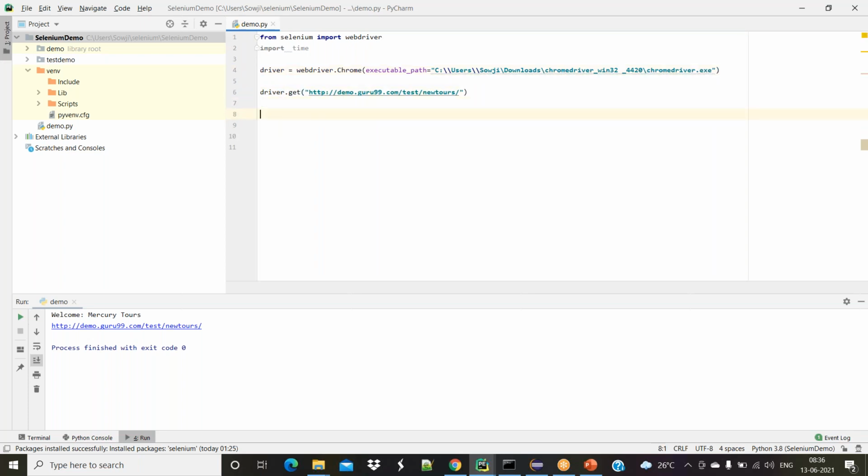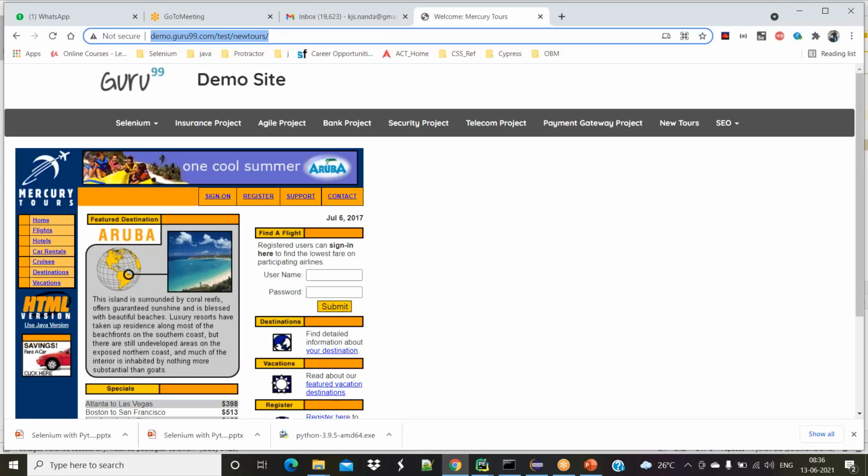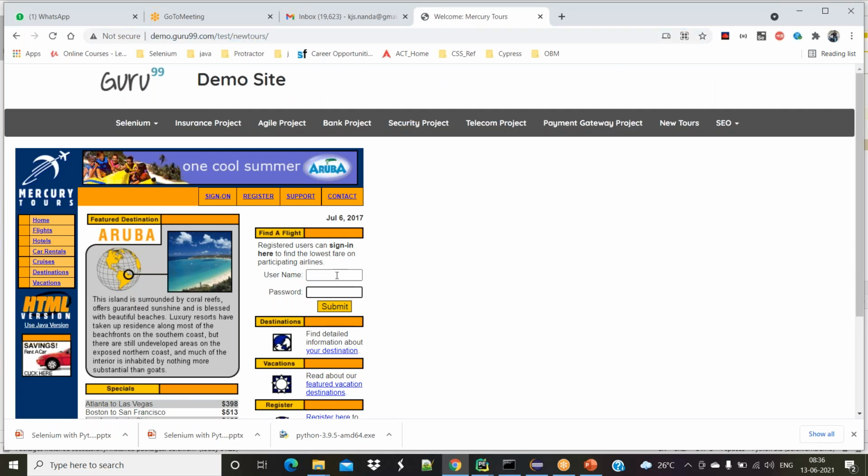After launching the browser, what am I supposed to do? Yes, I am supposed to enter the username and password. While we are asking Selenium to do some action, we are supposed to give two mandatory parameters. One is exactly what action Selenium is supposed to do, and the other is exactly where it should do it.